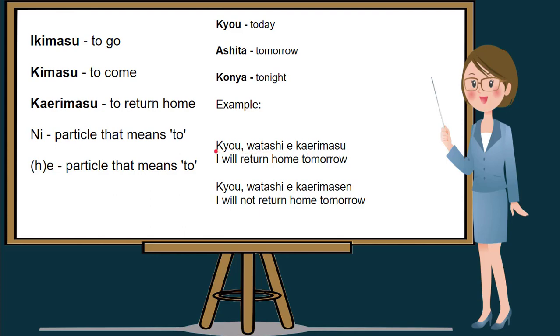So if we will try to translate this sentence, Kyou, watashi e kaerimasu. In English, I will return home today.